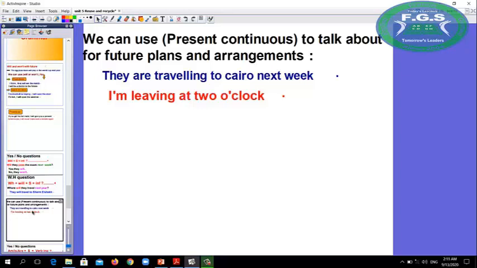For example, they are traveling to Cairo next week. So I planned to travel to Cairo. I'm leaving at 2 o'clock. Okay? So we use present continuous to talk about future plans and arrangements.